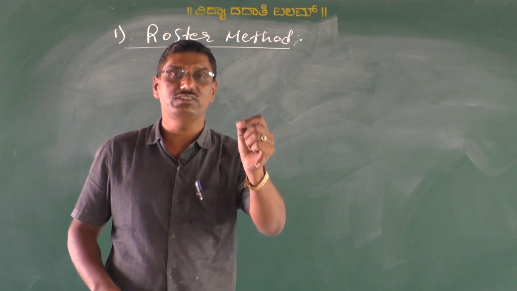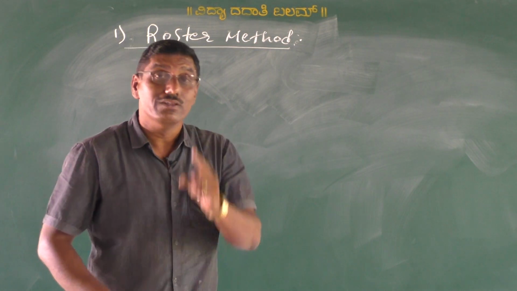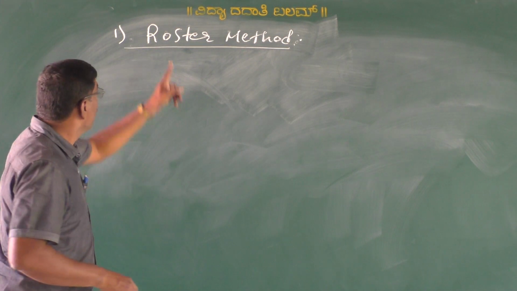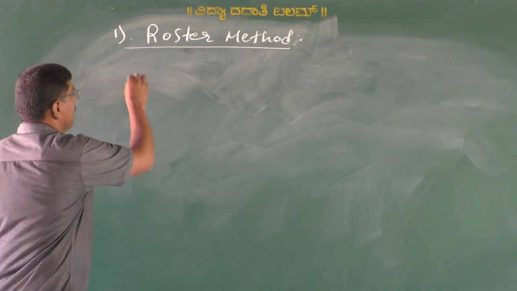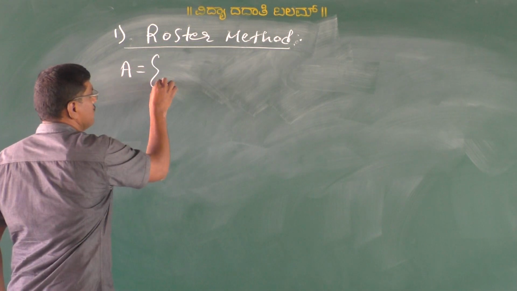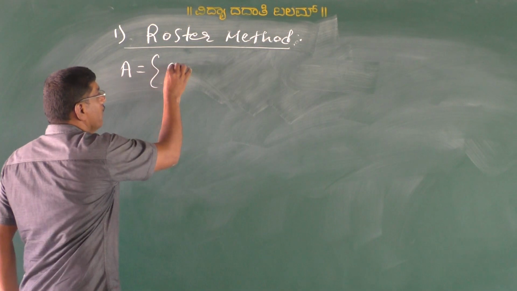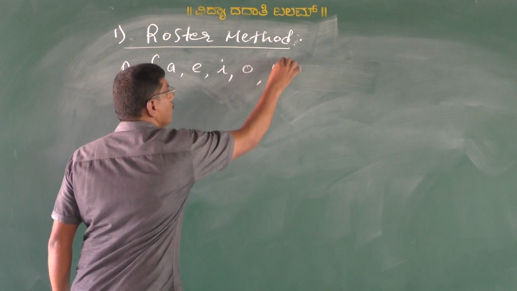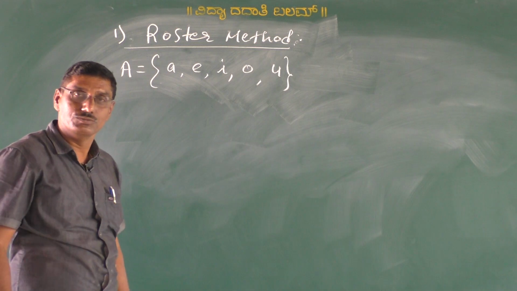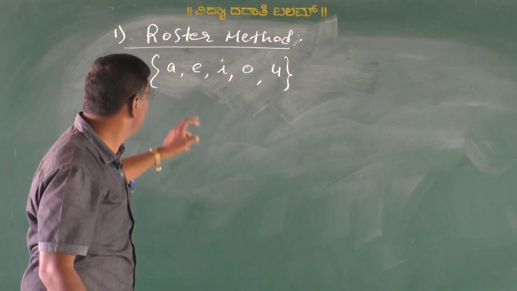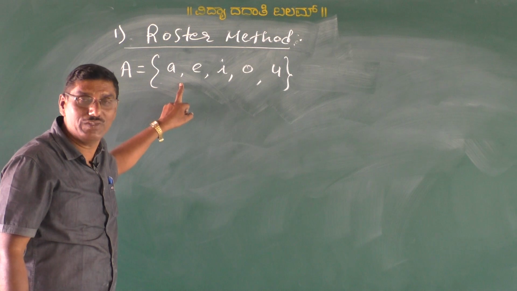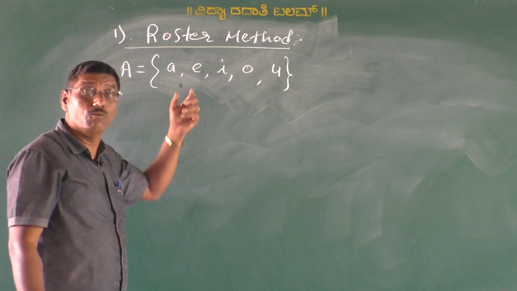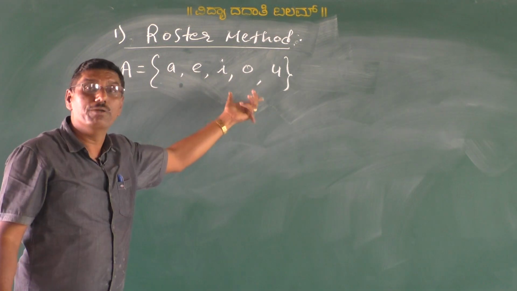Set of all vowels in English alphabet can be written in roster method like this: A is equal to the set of all a comma, e comma, i comma, o comma, u. Are you understood? This is an example of a set in roster method. In roster method we can write a set like this.